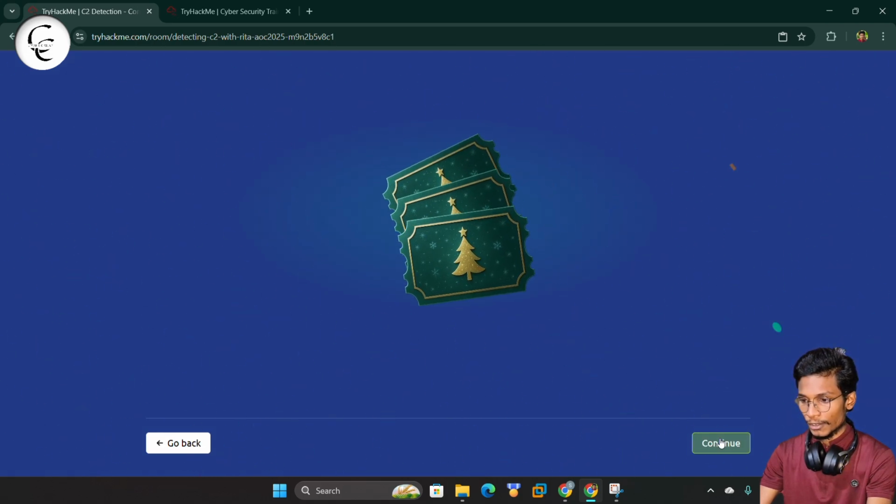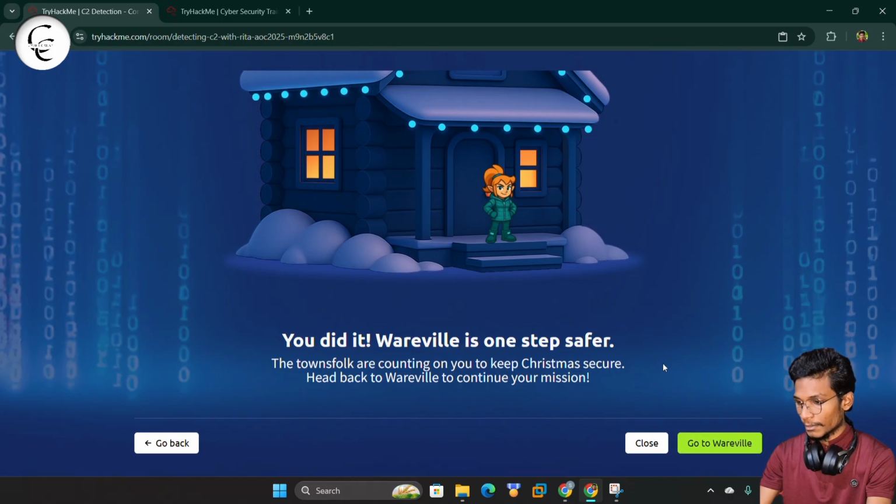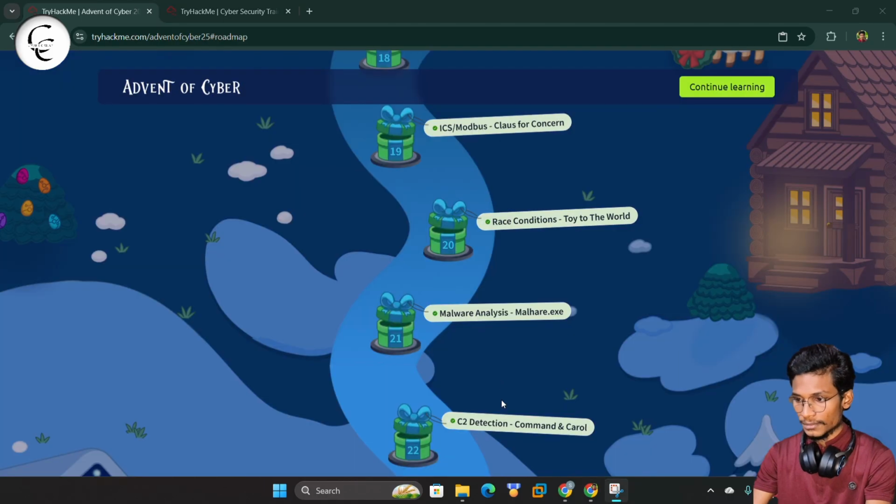From here also I got one Advent of Cyber ticket. We'll give a continue and we can simply move to Wareville. Guys, here you can see we have successfully completed the day 22 challenge. So guys, we have successfully completed the day 22 challenge of Advent of Cyber 2025.